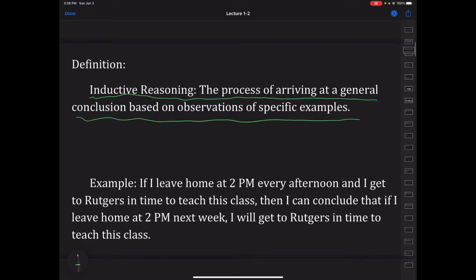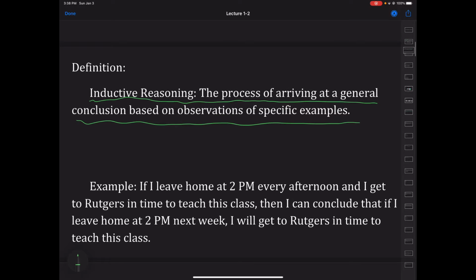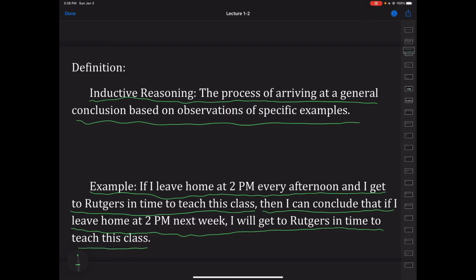So, for example, and I left this example here from last year, because I thought it would be funny to include, because we are clearly online, the example that I had is, if I leave home at 2 p.m. every afternoon to get to Rutgers in time to teach this class, then I can conclude, after a certain number of times that it worked out, that if I leave home at 2 p.m. next week, I will get to Rutgers in time to teach this class.